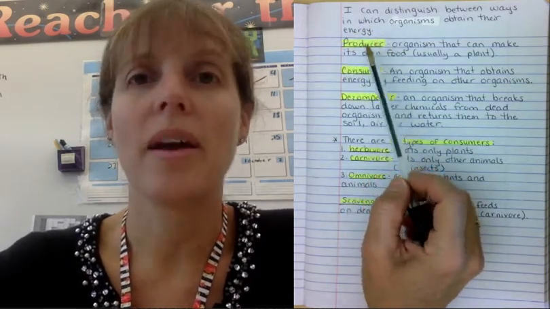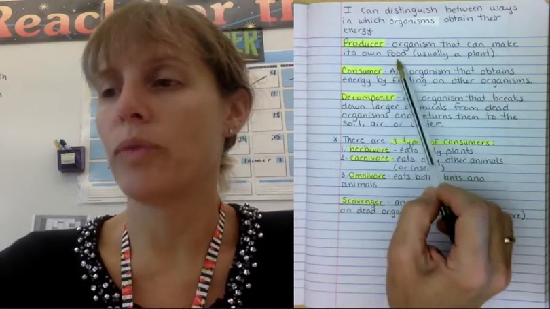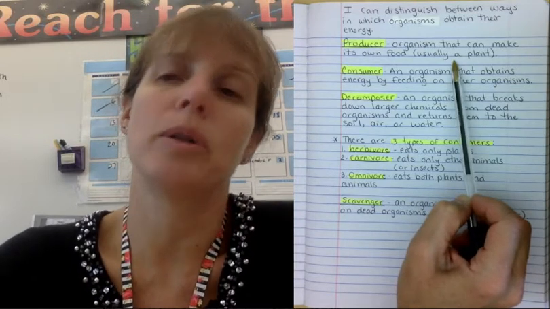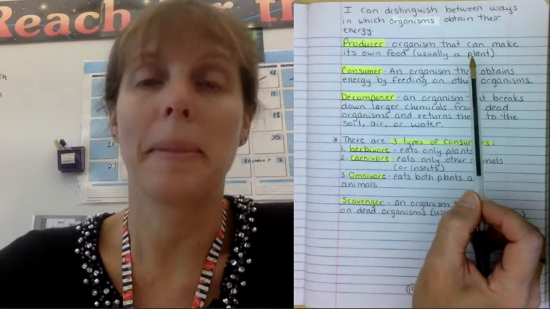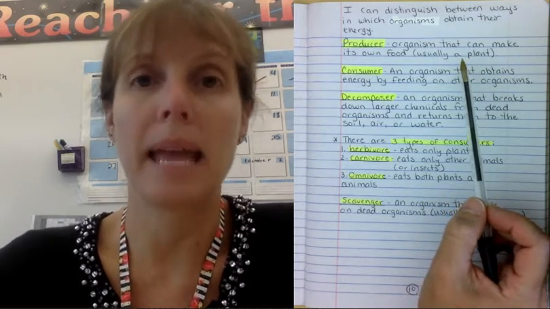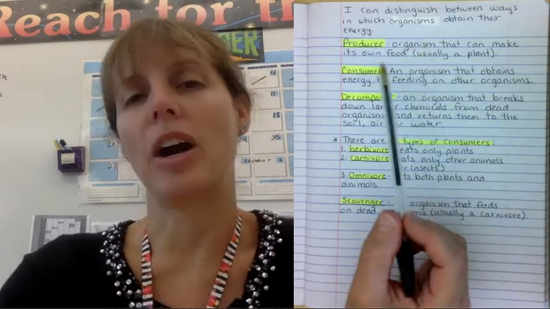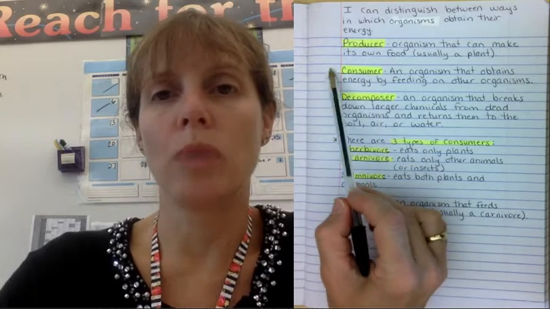Say it with me, producer. A producer is an organism that can make its own food. A producer is usually a plant. I kind of remember this by thinking that producer starts with P, and so does plant. Producer, plant, plant, producer. Try it with me. Plant, producer. Good job. All right. Our second term today is consumer.